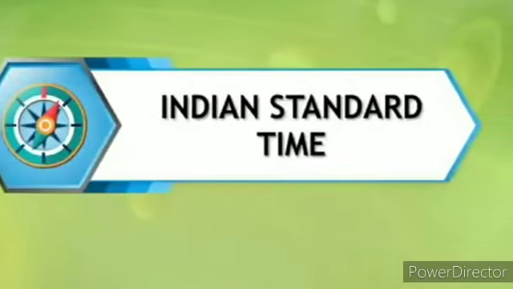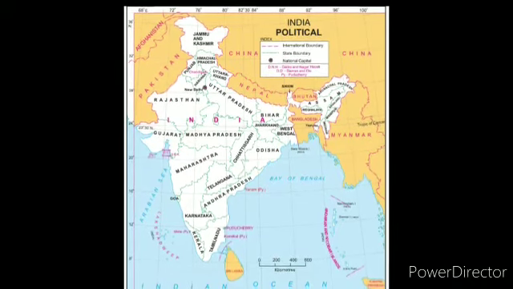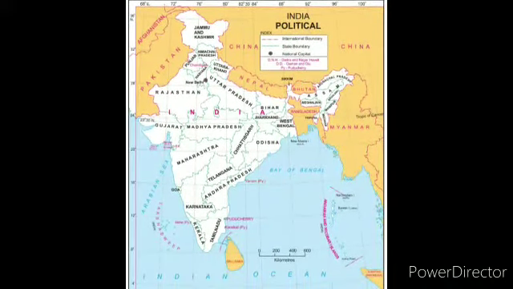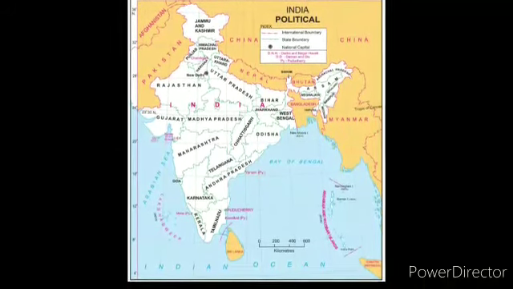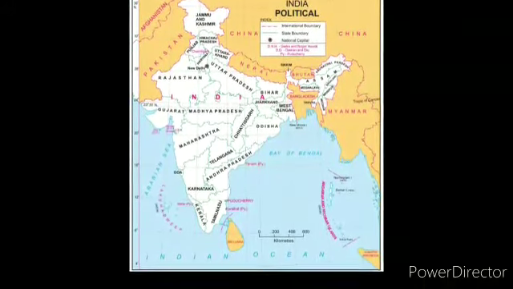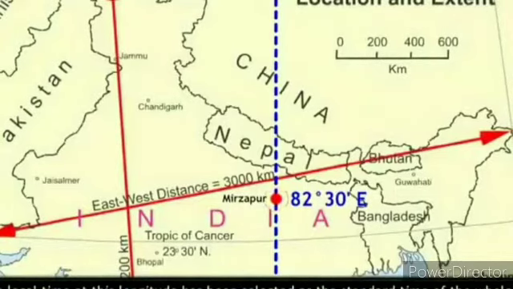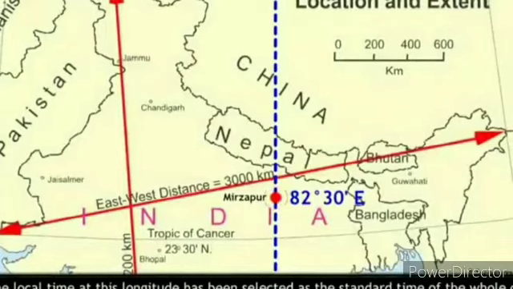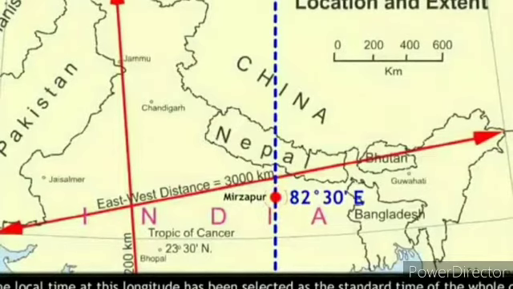India too has a large longitudinal extent. The difference between the two extreme most points is 2 hours. So the Indian Standard Time has been decided according to the 82 degree 30 minutes east longitude. You can see in the image here, it passes through Mirzapur near Allahabad, Uttar Pradesh. This longitude passes through the middle of the country with reference to its longitudinal extent. The local time at this longitude has been selected as the standard time of the whole country.